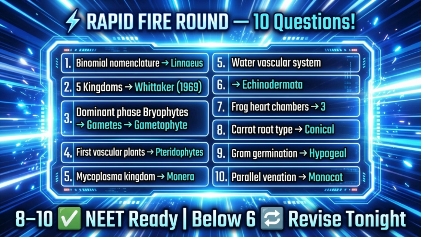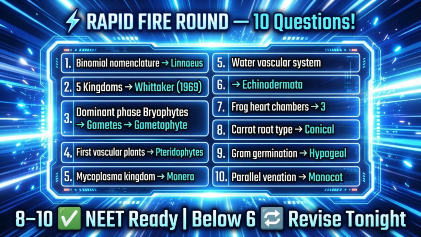7. How many chambers in a frog's heart? 3, 2, 1. 3. 8. What type of taproot is carrot? 3, 2, 1. Conical. 9. What type of germination occurs in gram? 3, 2, 1. Hypogeal. 10. What type of venation is seen in monocots? 3, 2, 1. Parallel.